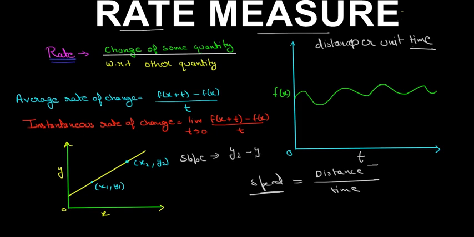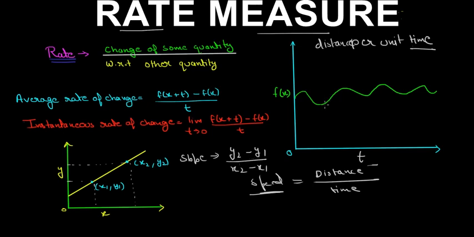Slope is y2 minus y1, that means this minus this, divided by x2 minus x1, that means how far we have to go in the y direction when we go in the x direction. So this is the slope. So if we take average rate of change, we are just finding the slope.